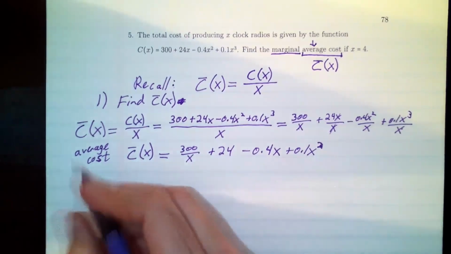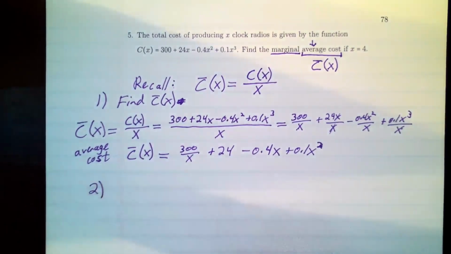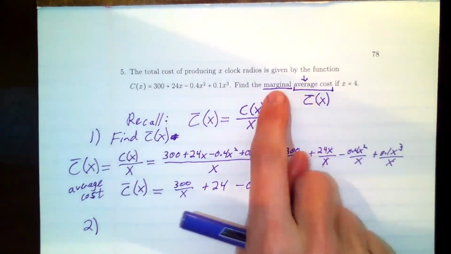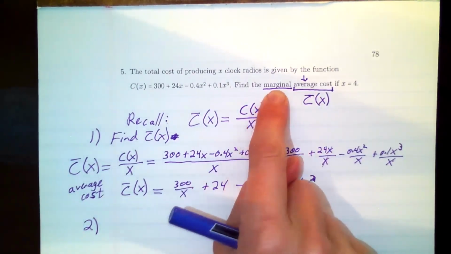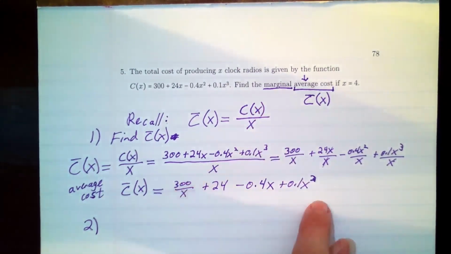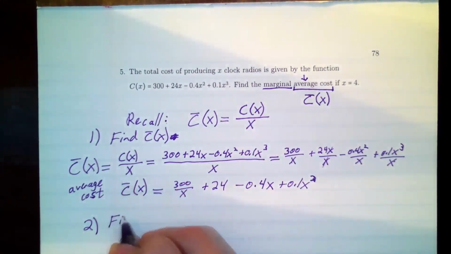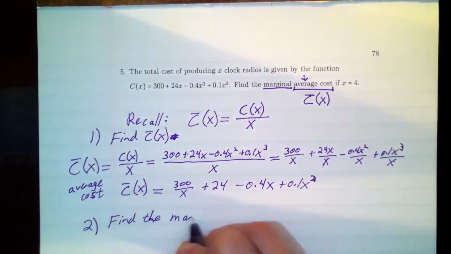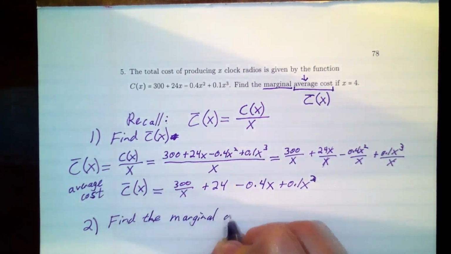This is its expression. Now part 2 is, remember what we're trying to do here, we had to find the average cost, then we have to find the marginal average cost, which means we need to take the derivative of this thing. Find the marginal average cost.